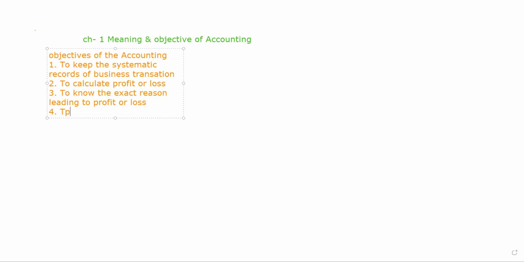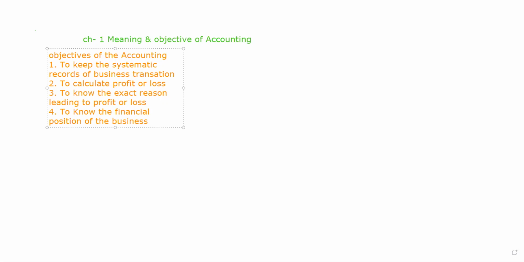By preparing the balance sheet, we can come to know the financial position of the business. The financial position of the business can be ascertained with the help of accounting only. To know the financial position of the business, accounting is to be done.